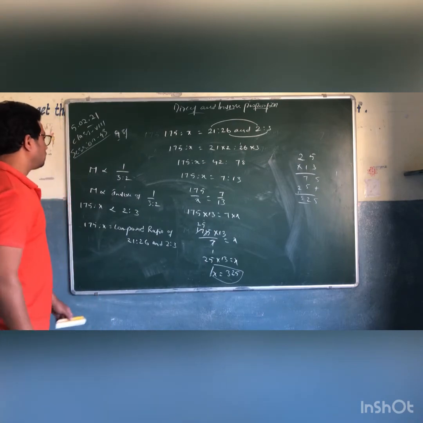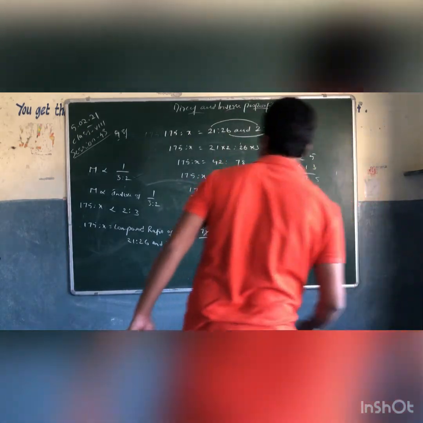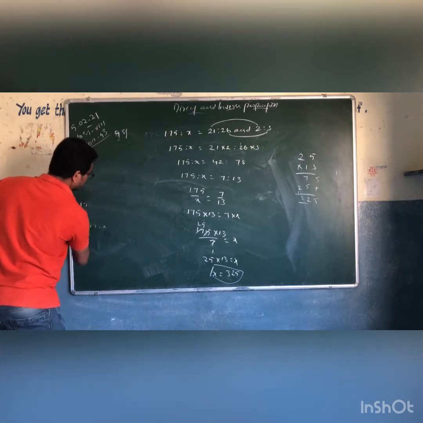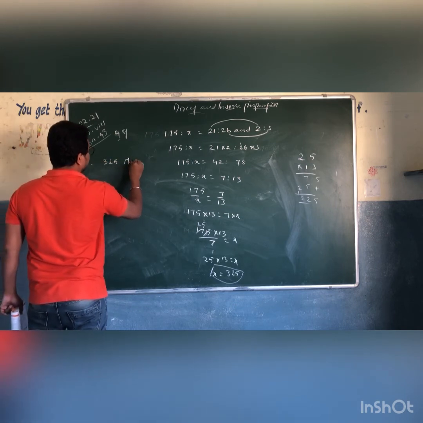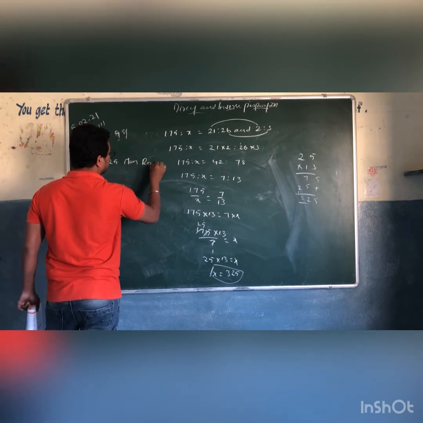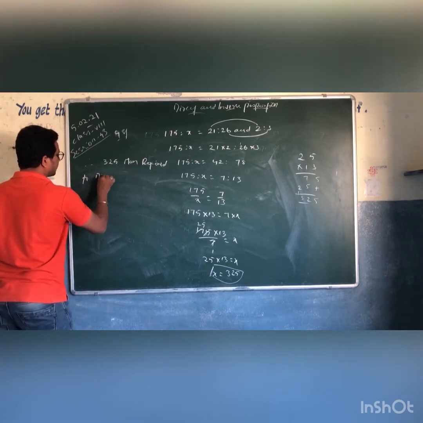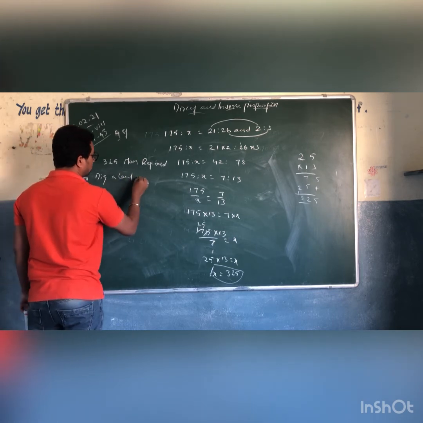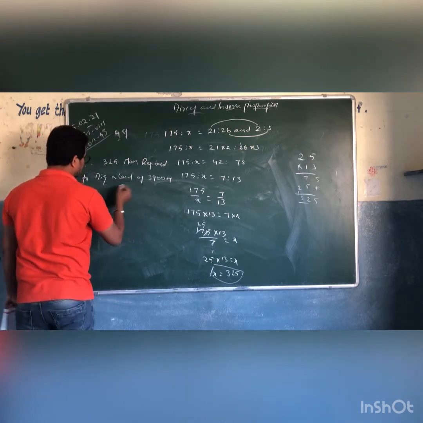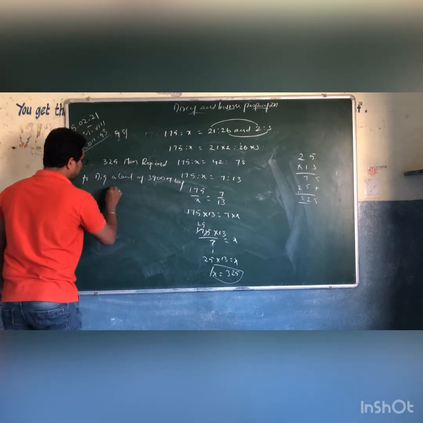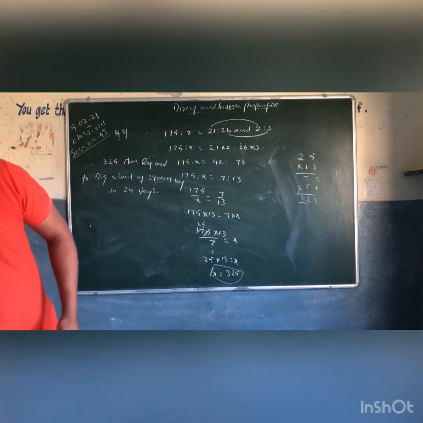What is x here? X is the number of men. So write in the last step: therefore, 325 men required to dig a canal of 3,900 meters long in 24 days. Okay, this is the second sum. Let's look at the third sum now.